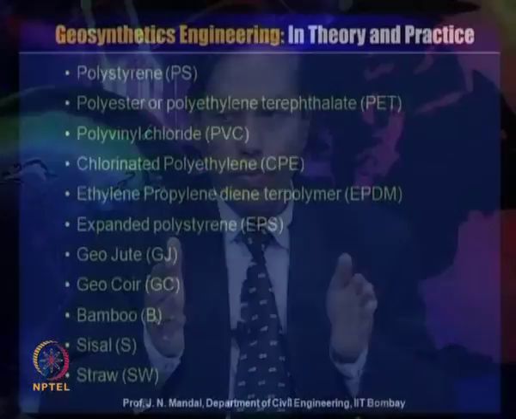So, you have to remember this term in the short form.